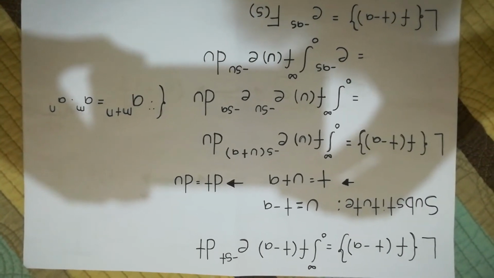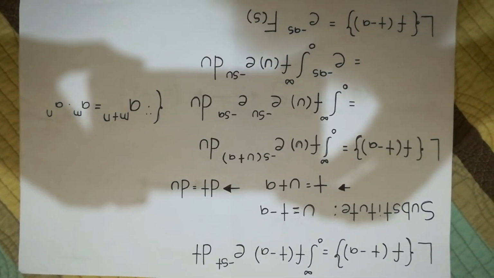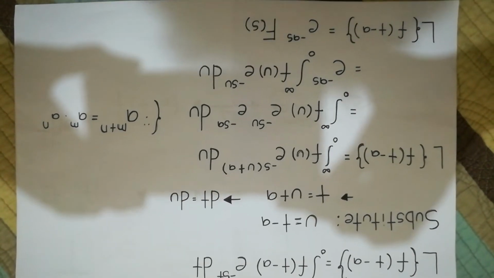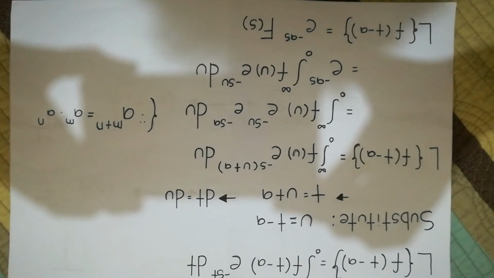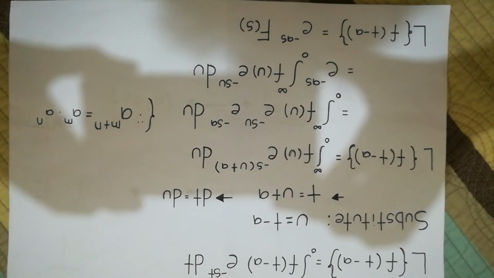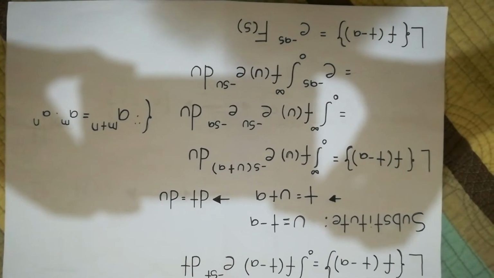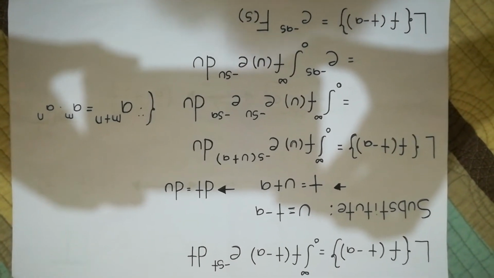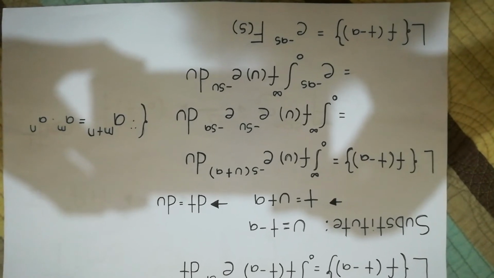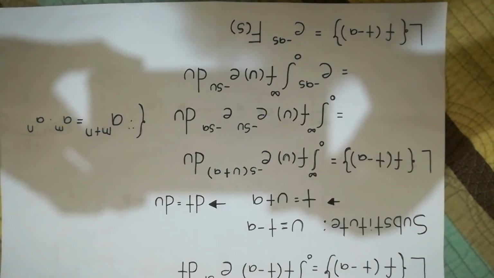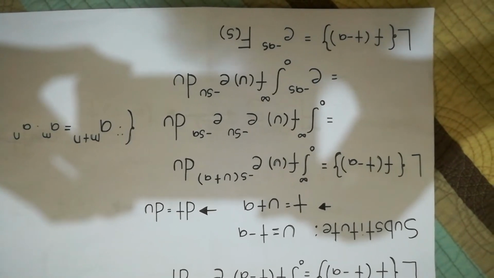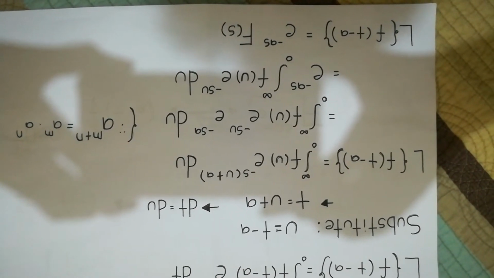Since e^(-sa) is a constant, we can take it outside. Our equation will now be e^(-as) times the integration from 0 to infinity of f(u) e^(-su) du. By the definition of Laplace transform, the Laplace transform of f(t - a) is equal to e^(-as) F(s).